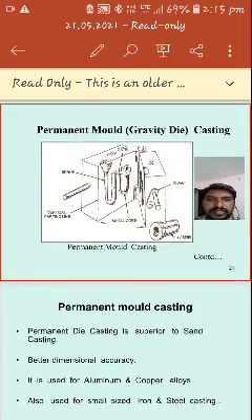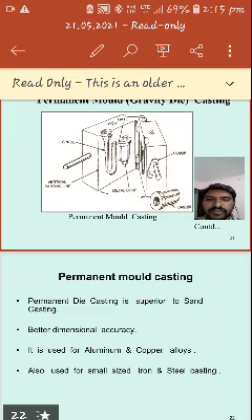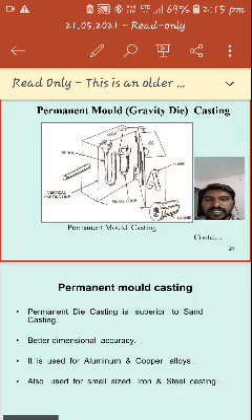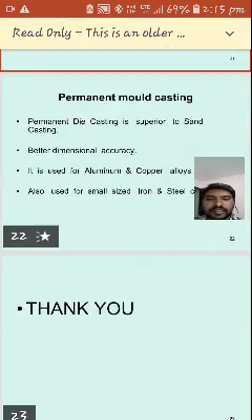It is generally used for aluminum and copper alloys, and also for small sized iron and steel castings. So today we discussed die casting and its types. Here we have four methods, and those four methods were discussed. Tomorrow we have other special casting methods, that is the CO2 process and other leftover processes. Thank you.